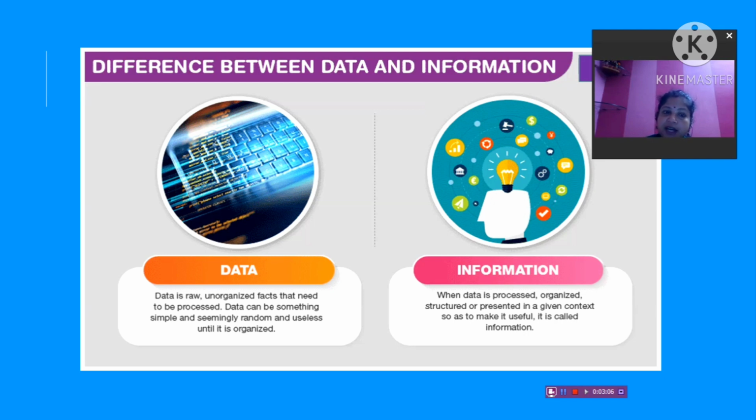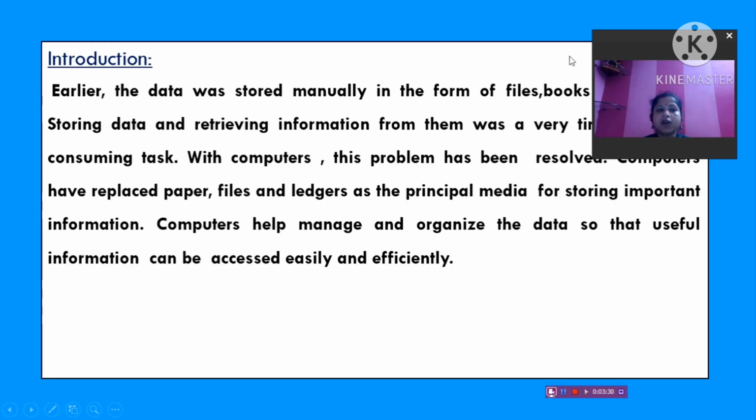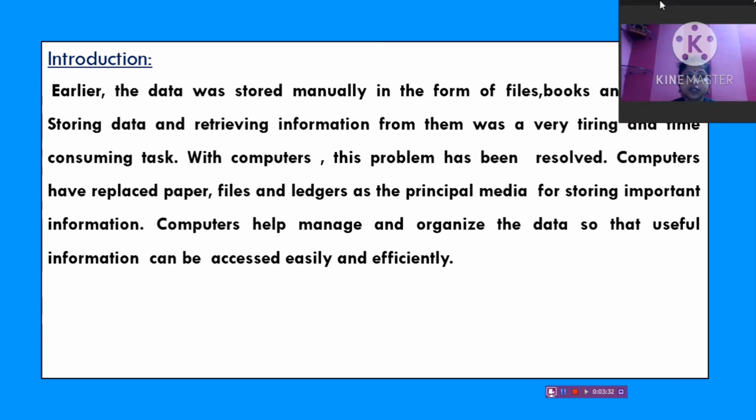Data doesn't give any meaning because it is unorganized, and when we organize the data in a systematic manner and process it, then it becomes information for us. So this is the basic concept before we start database management system. You should know what is data and what is information. Clear?